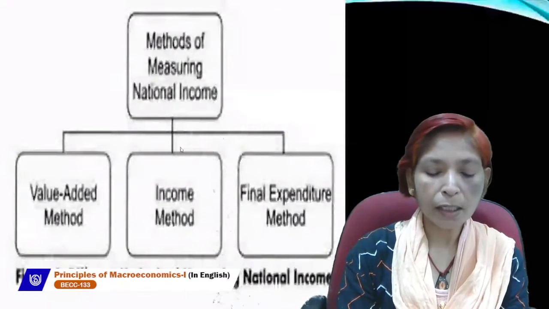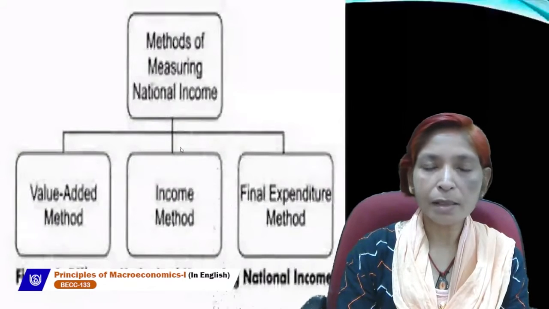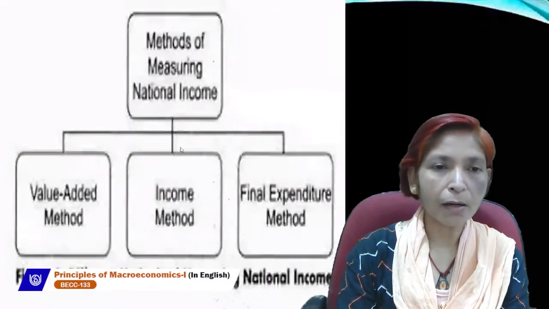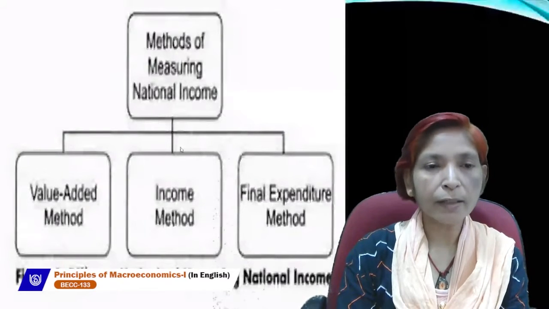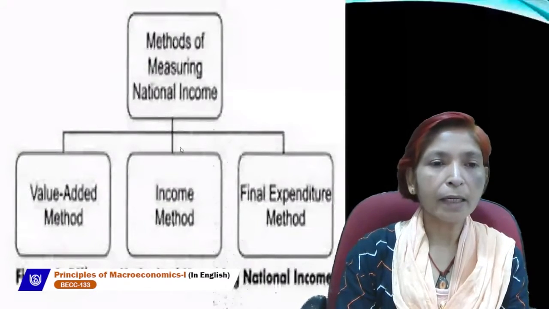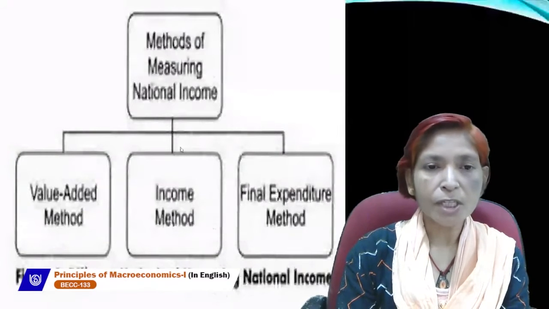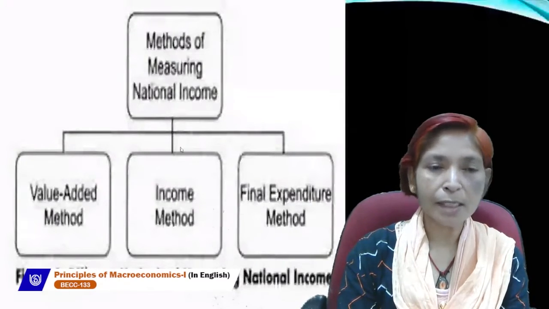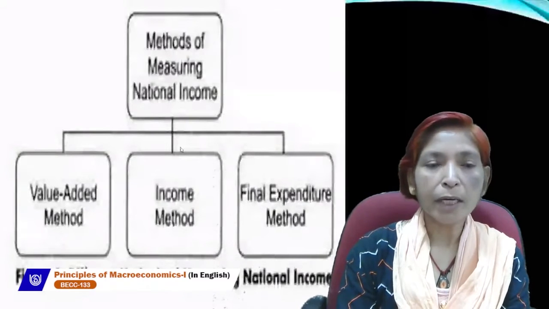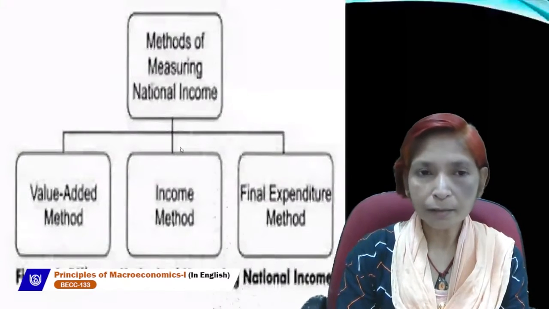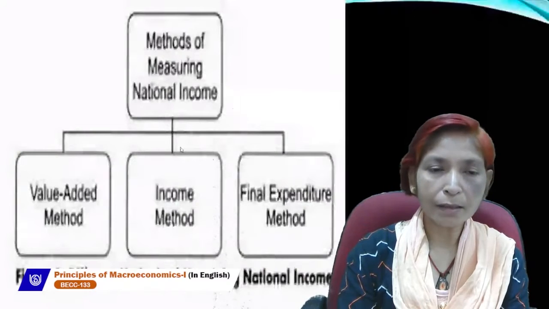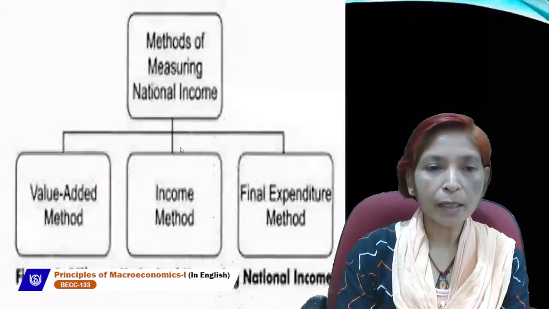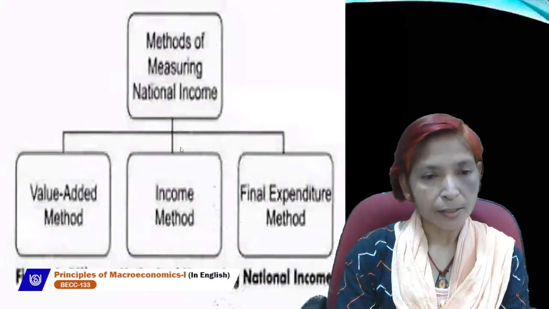Because we know that in each and every economy, three sectors exist. One is the primary sector, which is related to agriculture activities. Second is the secondary sector, which is related to industrial activities, also known as the manufacturing sector, in which we include all types of industries like small scale industry, cottage industry, large scale industries, etc. And the third sector is the tertiary sector, also known as the service sector, in which we include banking, transportation, communication, etc.